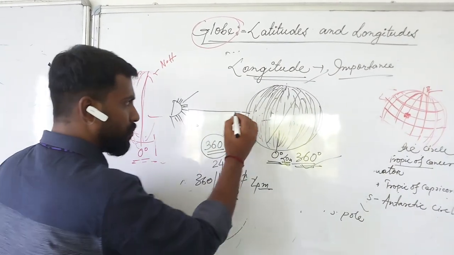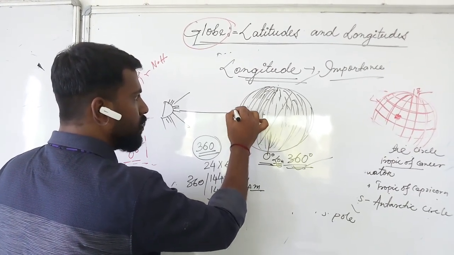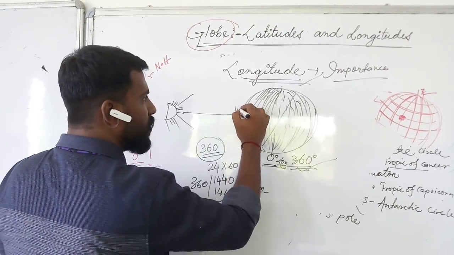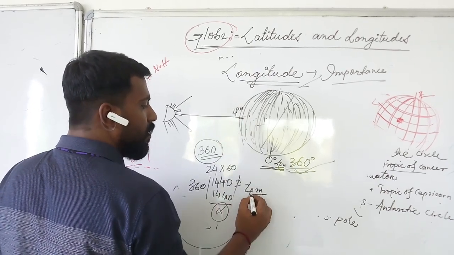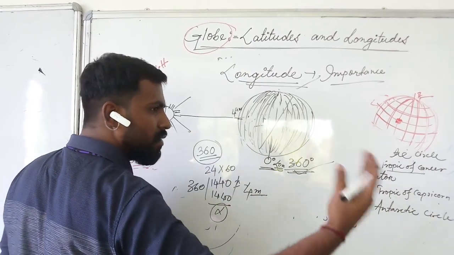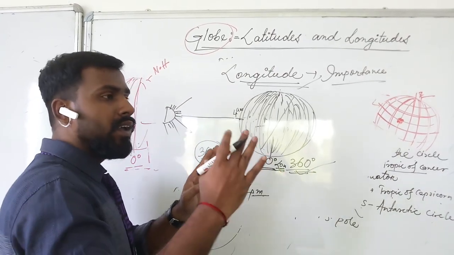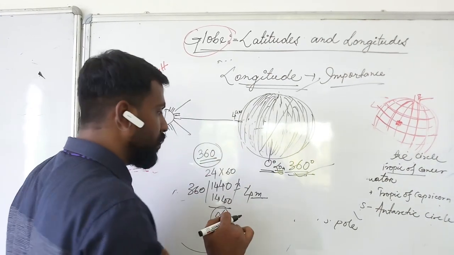That means if the time in one longitude is, suppose, 4 AM, the next place is maybe 4 minutes fast or 4 minutes late. Which will be late? Now the topic is why 4 minutes fast or 4 minutes late will come.